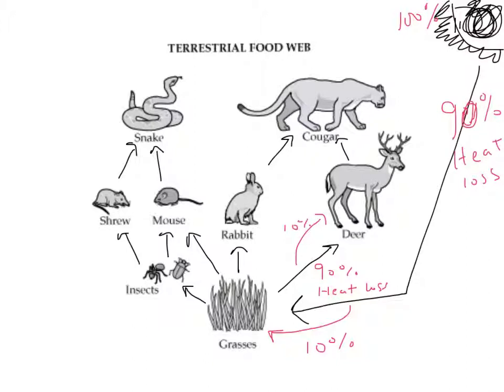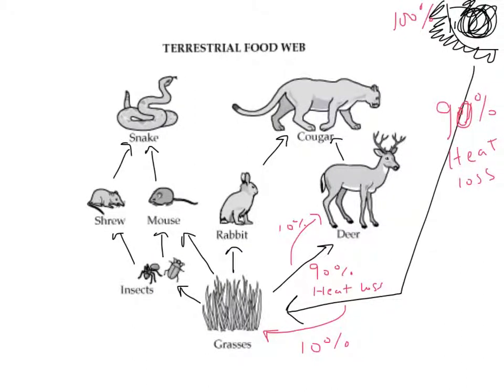is getting passed on. So when you think about it, follow me in the upper left-hand corner here, the sun had 100%. 10% of that made its way to grass. So grass has 10% of that energy. When the deer ate the grass, only 10% of that went on. So now the deer has 1% of what the energy in the sun was.